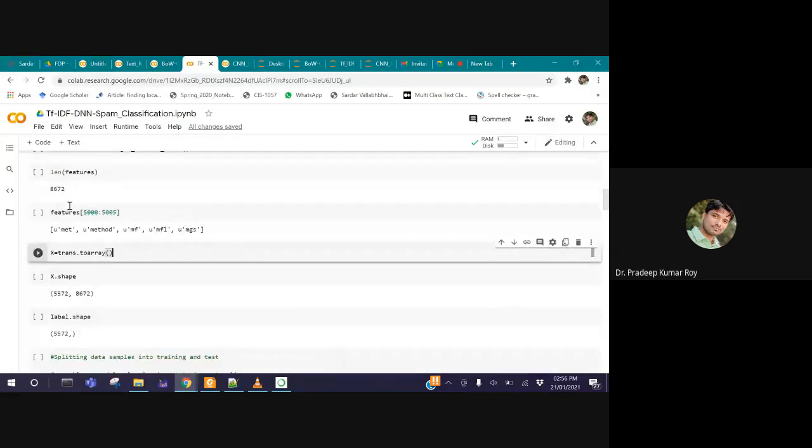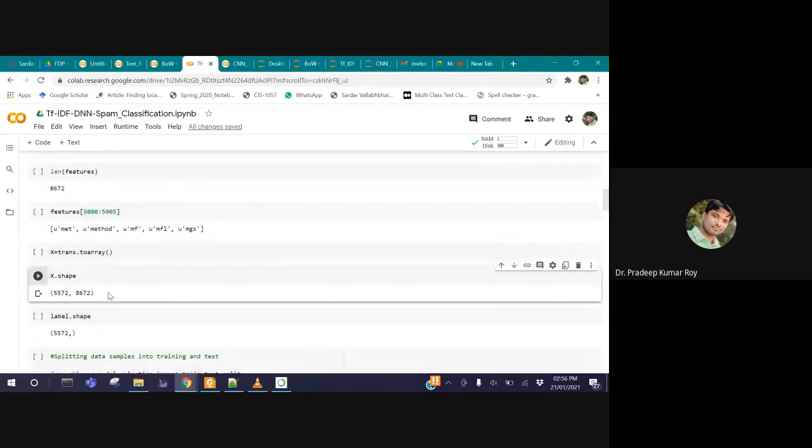Now each and every message is represented by 8672 columns, with 5572 rows. So this is the current shape of our message.